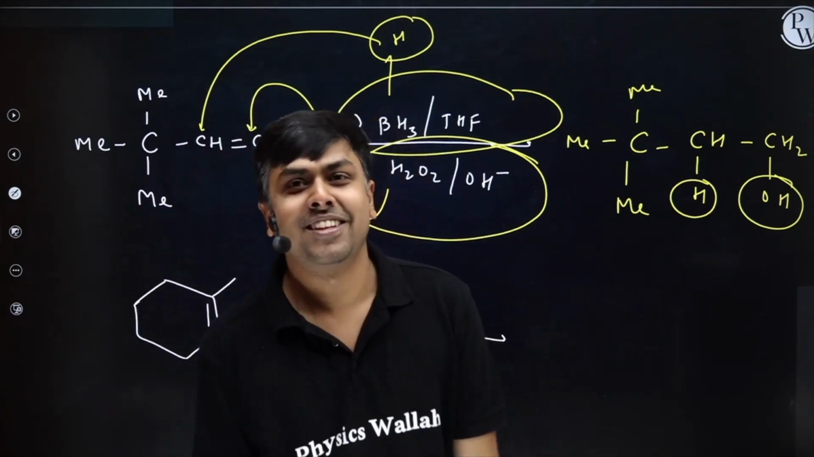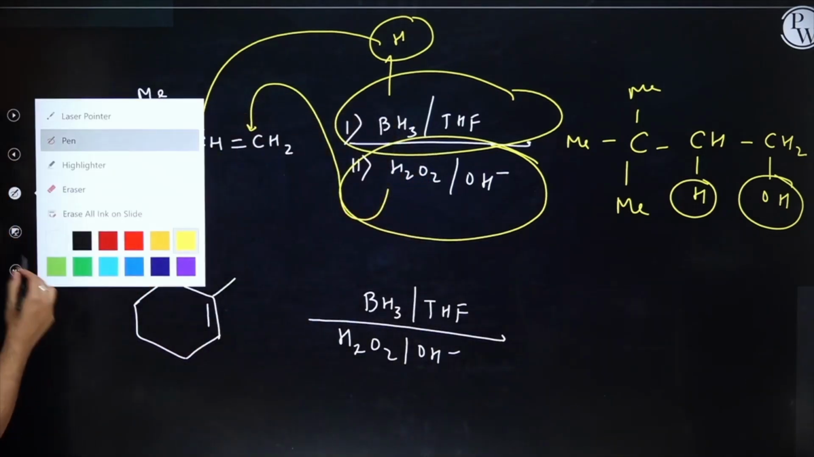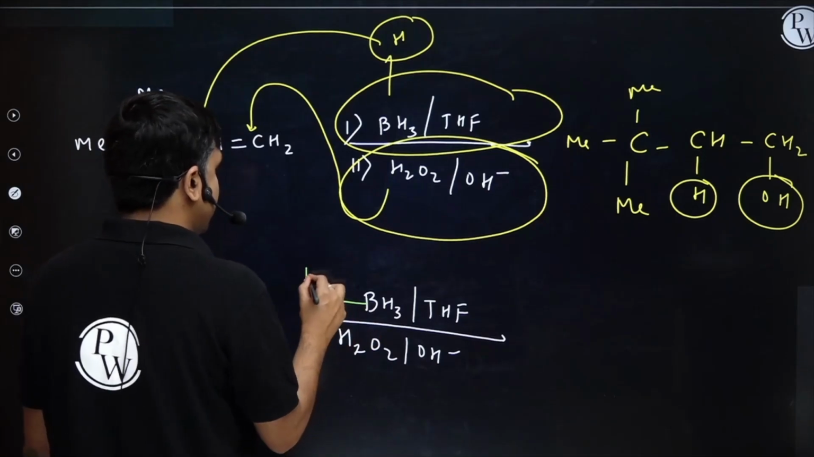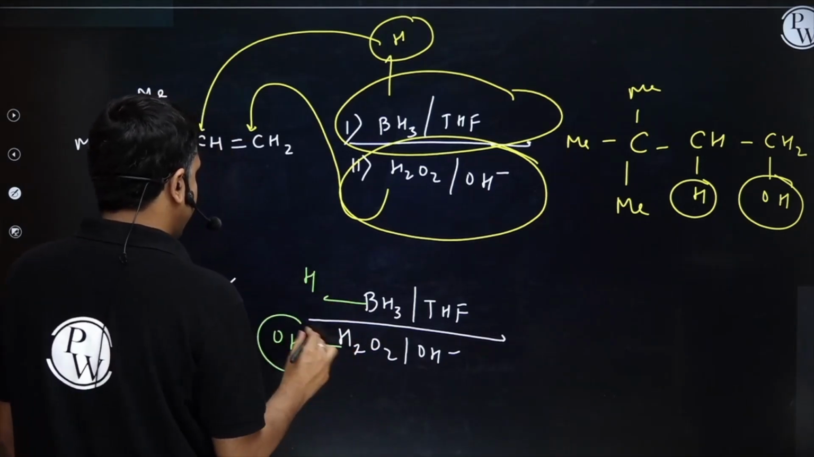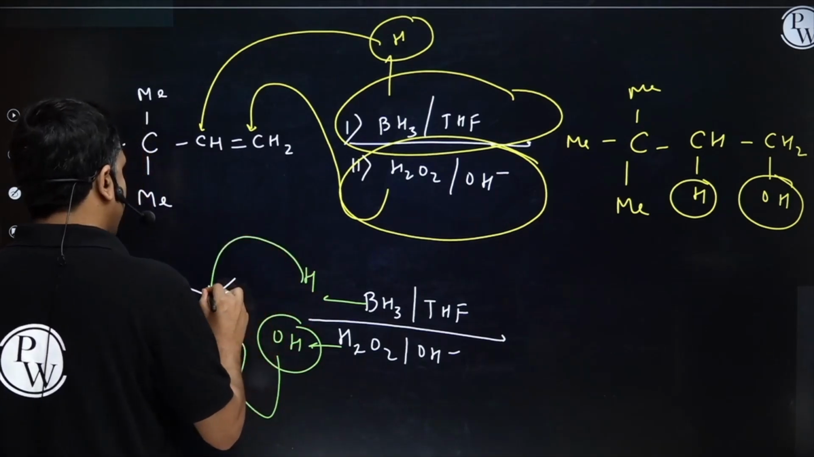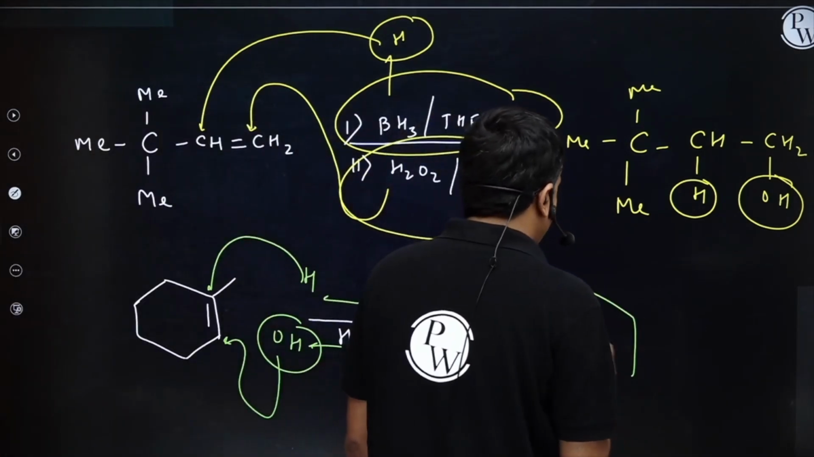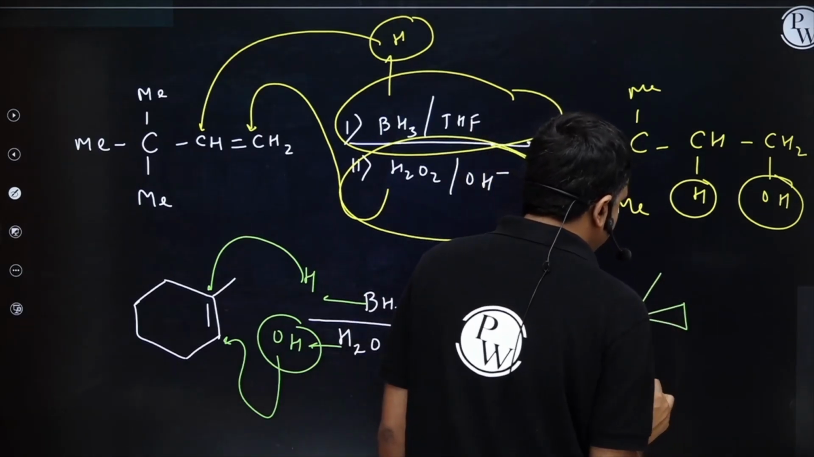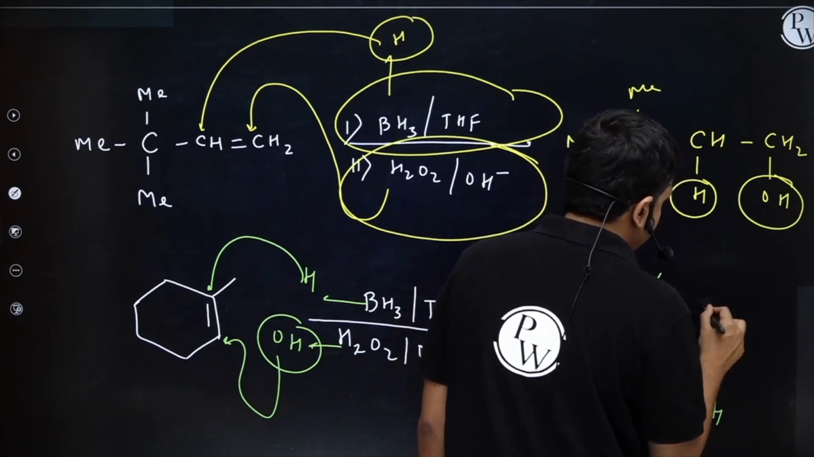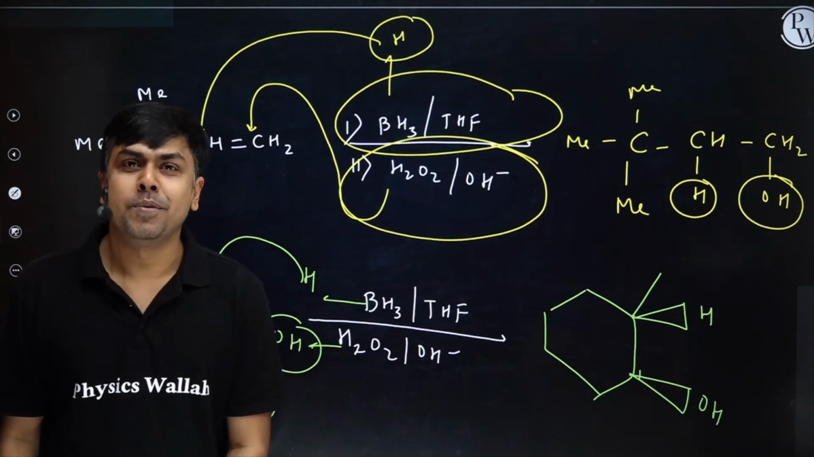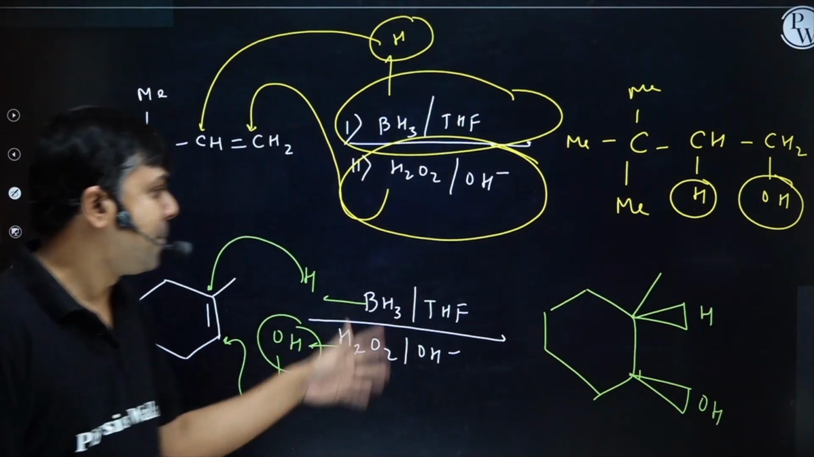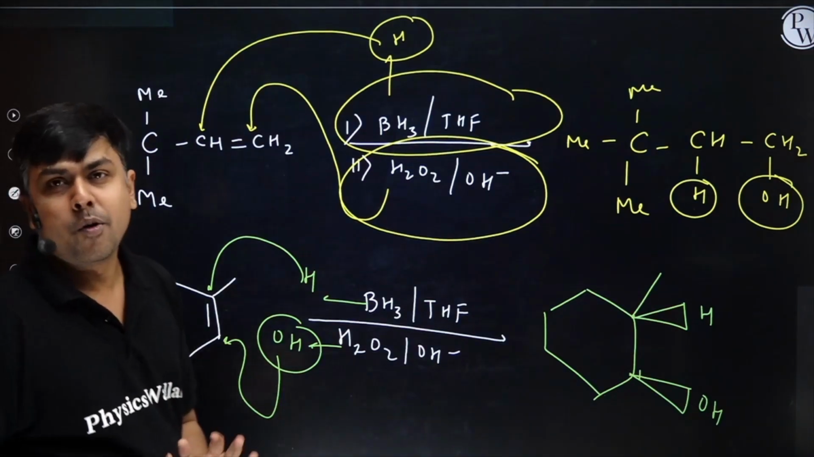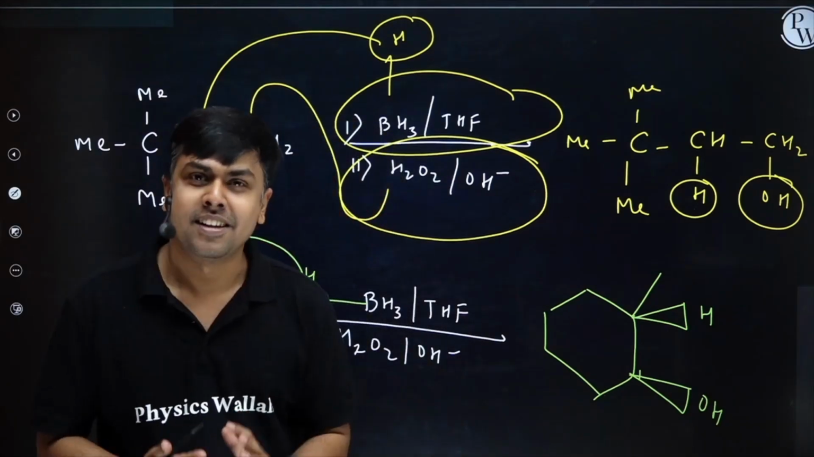You can see here both H and OH are on the same side. Am I clear, students? Okay, let's do this particular question. Can you do it? Please do it fast. Source of H, source of OH: OH on the less substituted, H on the more substituted from the same side. So if H is on the wedge, OH will also be on the wedge part itself. I hope you understood this one also. Please copy it. I hope you have copied it, right? So shall we move ahead? Okay, let's move.